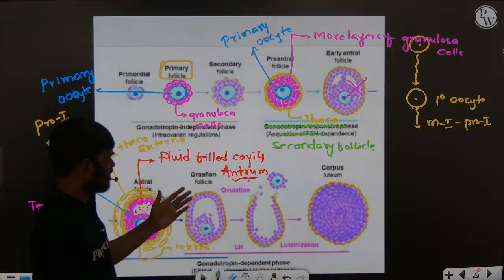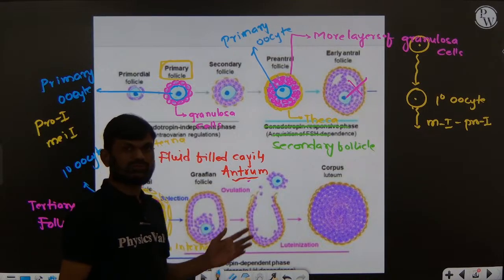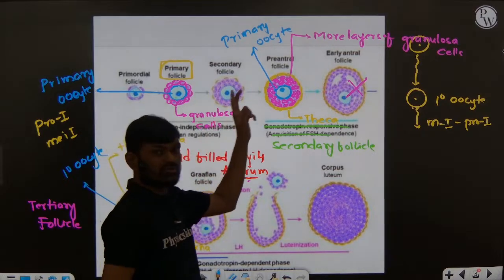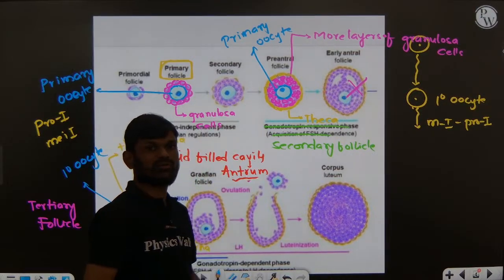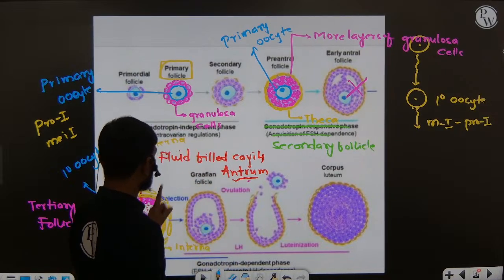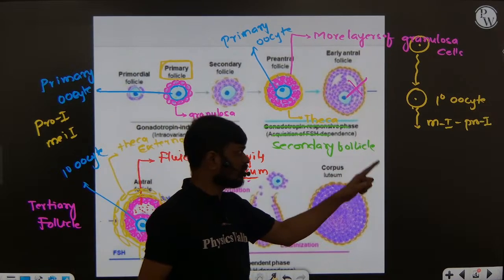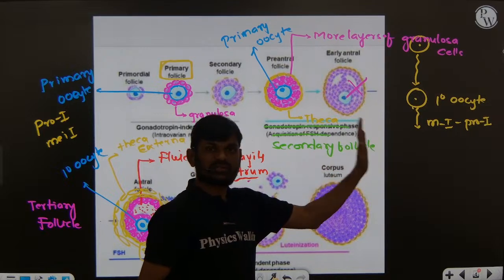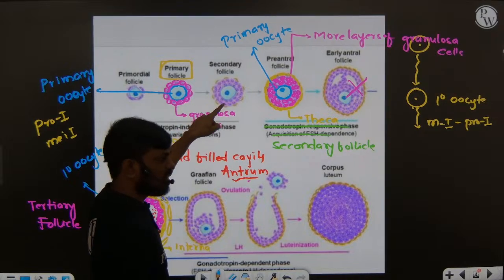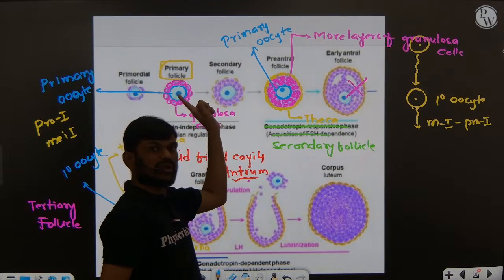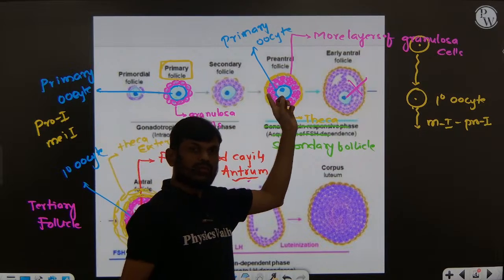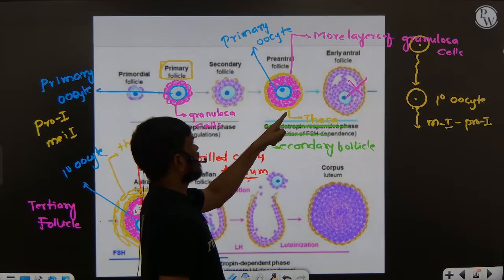Question: from here they may ask you a question. What is common between the primary, secondary, and tertiary follicle? These three follicles enclose a primary oocyte, which is arrested in prophase 1 of meiotic division 1. But what is the difference? Here it is surrounded by only a single layer of granulosa cells, but here it is surrounded by more layers of granulosa cells and a theca layer.